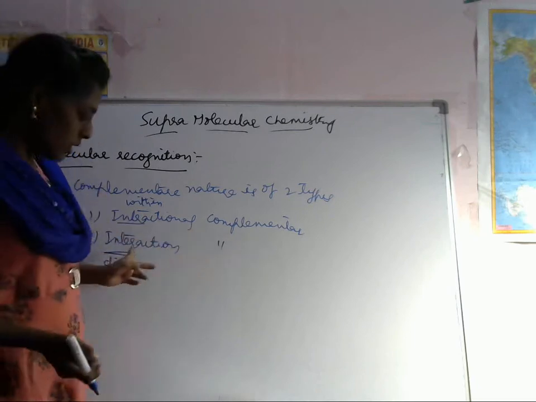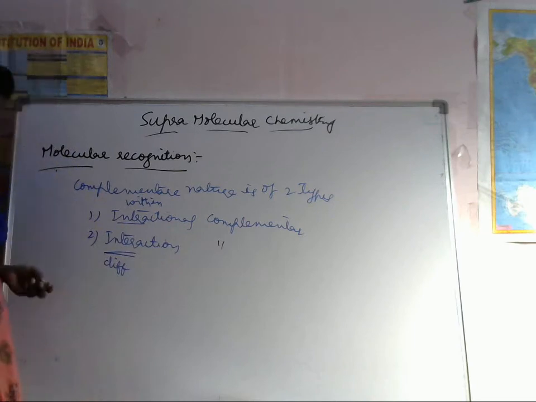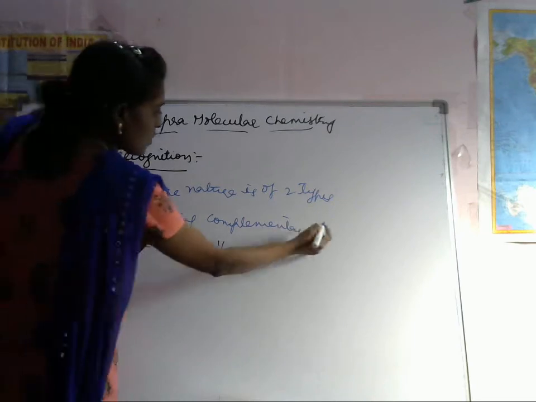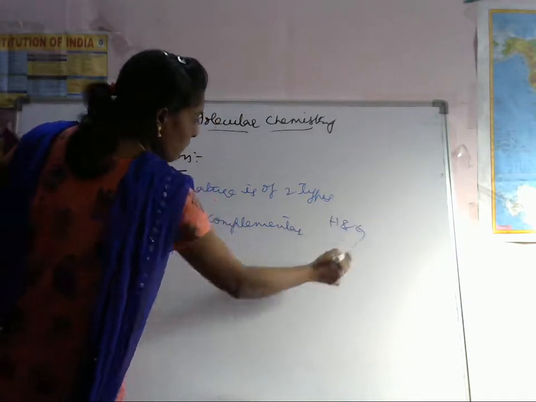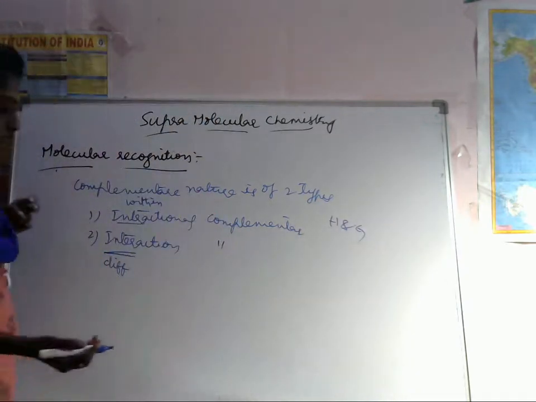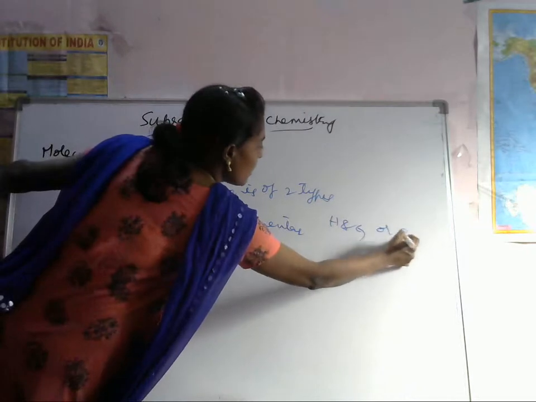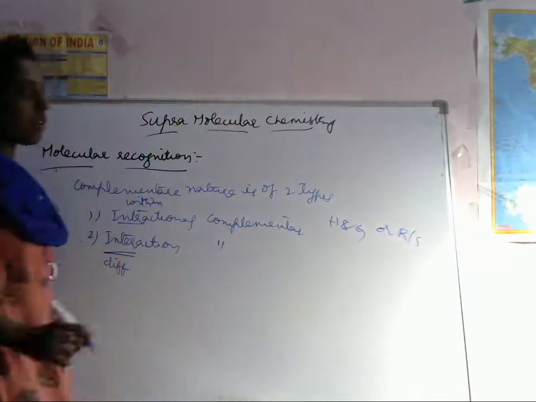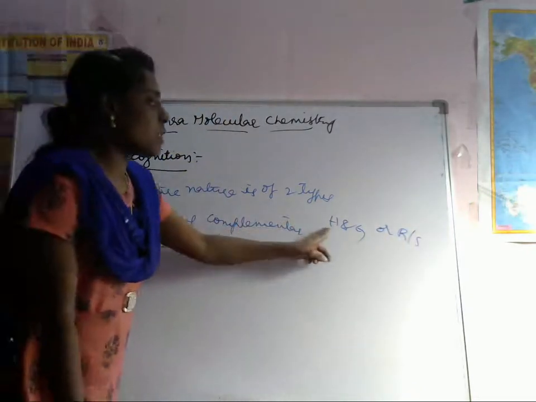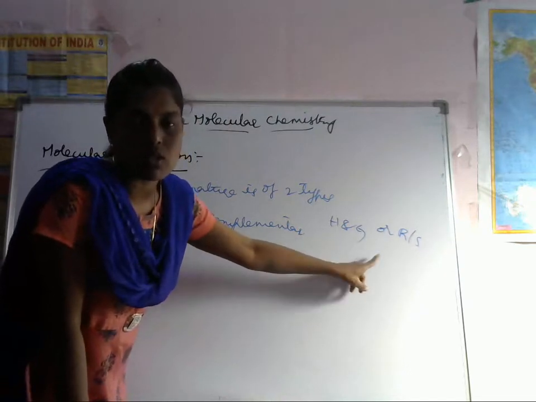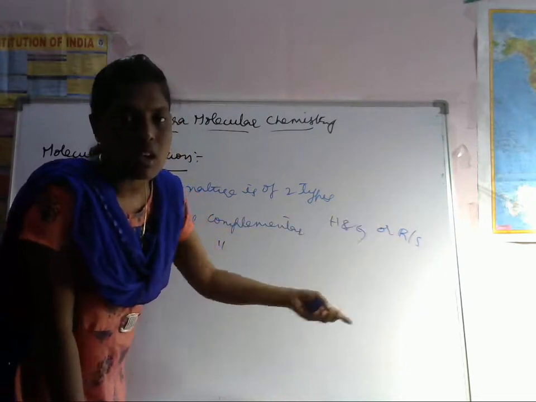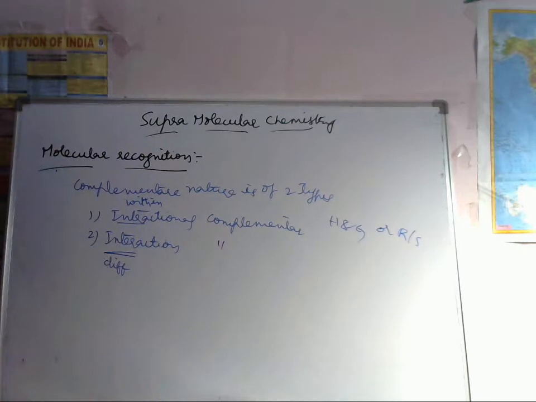Interactional complementary. What is this? Complementary binding sites are present between the host and guest molecule, or we can call it the receptor and substrate molecule. Here H is host, G is guest, R is receptor, S is substrate molecule. The complementary binding sites involve charge interactions.